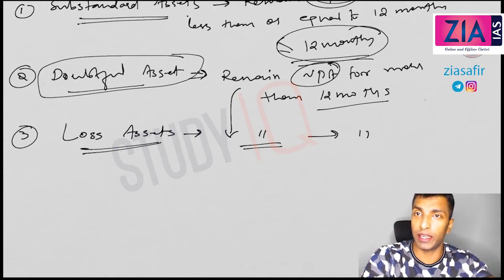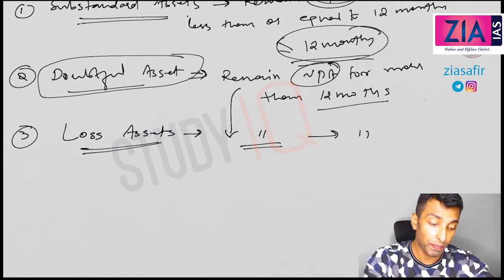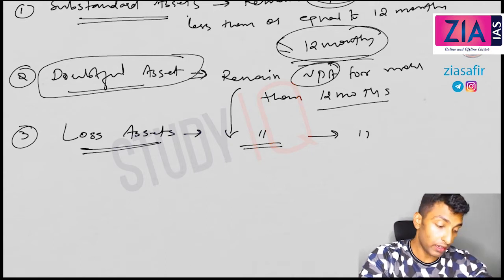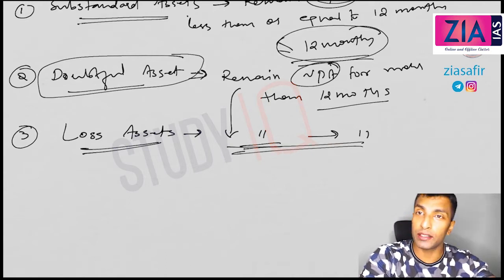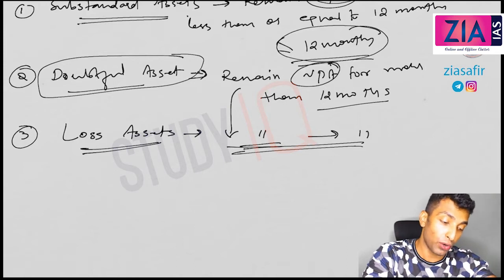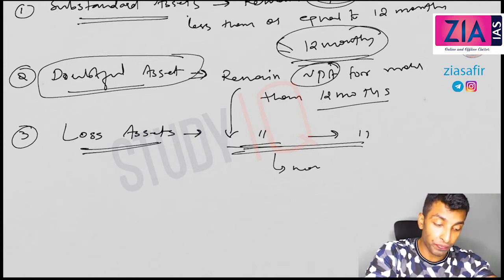Maybe your house was pledged as collateral, so that is not coming here. Loss assets means the auditors classified it as non-recoverable. For example, educational loans have no possibility of collateral, so especially we are talking about loans which do not have any collateral. So the auditors classified it as non-recoverable.